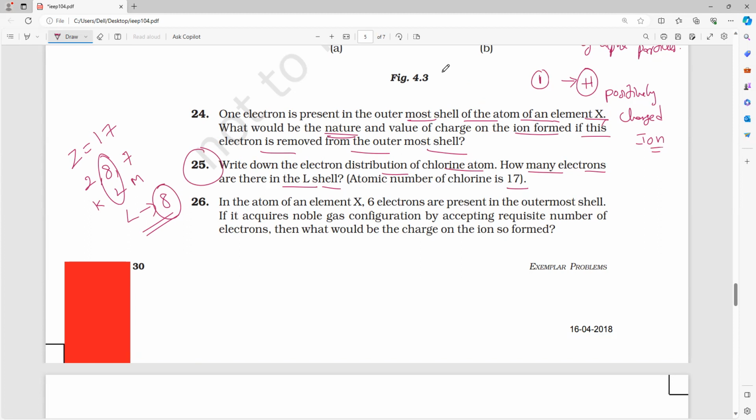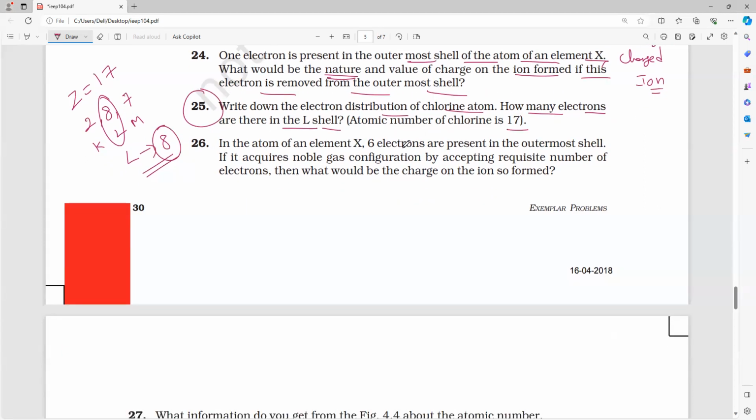Next question. In the atom of an element X, 6 electrons are present in the outermost shell. So please remember that. 6 electrons means what is the valency? 6 electrons are there in the outermost shell, 8 minus 6, definitely it is 2. So can I say it is a non-metal or metal? Non-metal. It is the non-metal. Laksha, be careful.